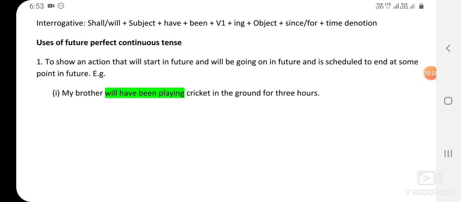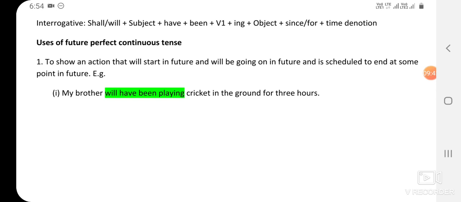Now usage of future perfect continuous tense. To show an action that will start in the future, will be going on in the future, and is scheduled to end at some point in the future. Means the action starts in the future, goes on in the future and ends after a specific period of time.